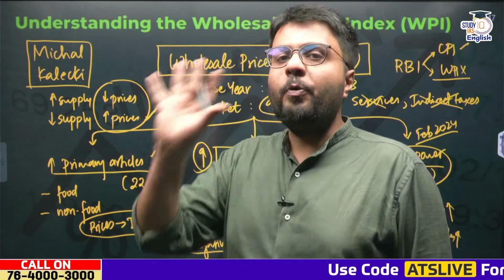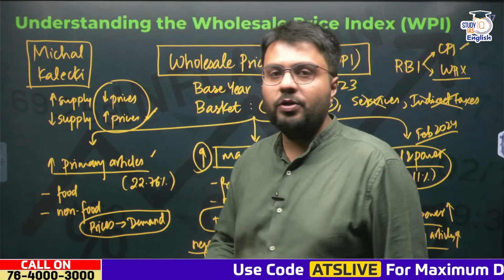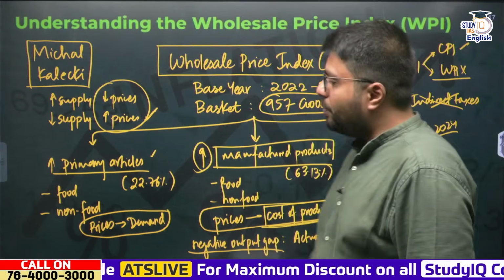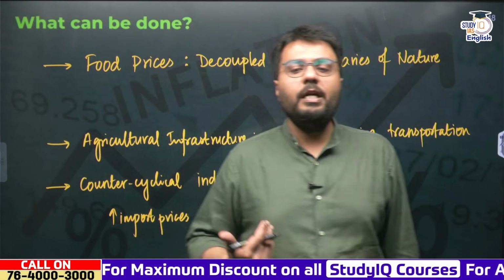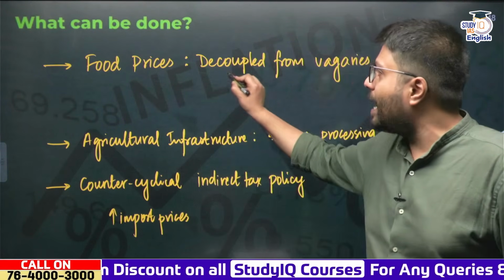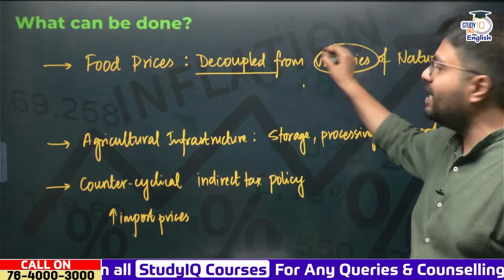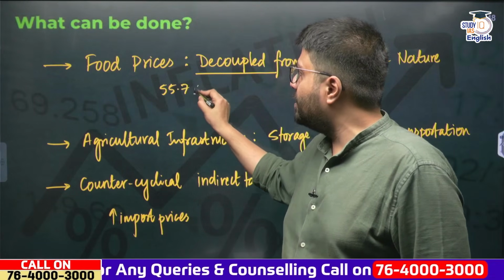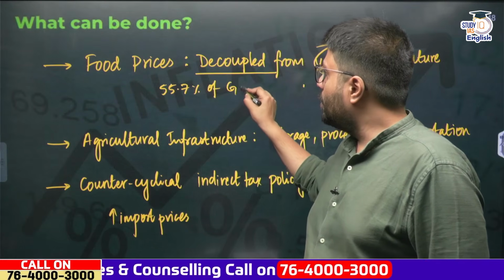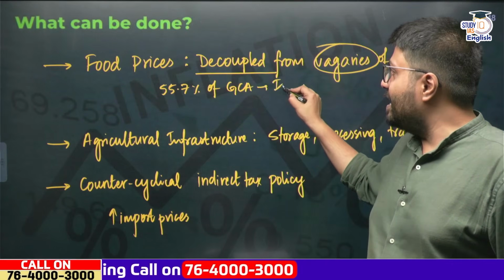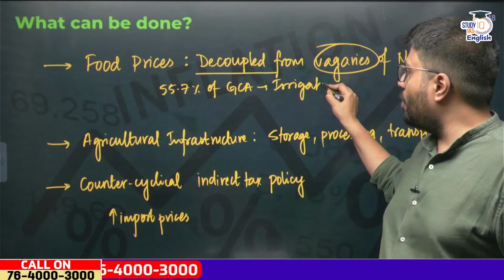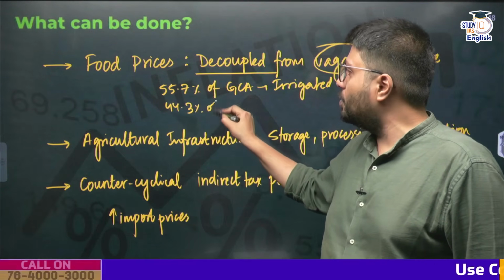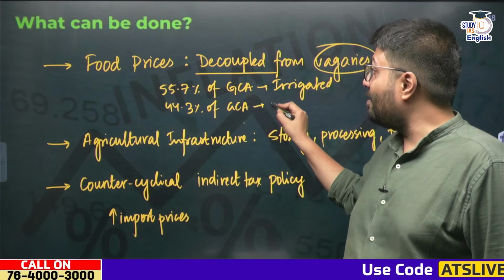Right? Now the moot point of our today's discussion, if inflation is going to rise, how can we bring it down? The answer is very simple. For that, you need to first of all decouple the prices of your food products from the vagaries of nature. As you may recall, 55.7% of our gross cropped area, it's irrigated, which means the rest of the area, that is 44.3% of our gross cropped area, it remains rain fed.